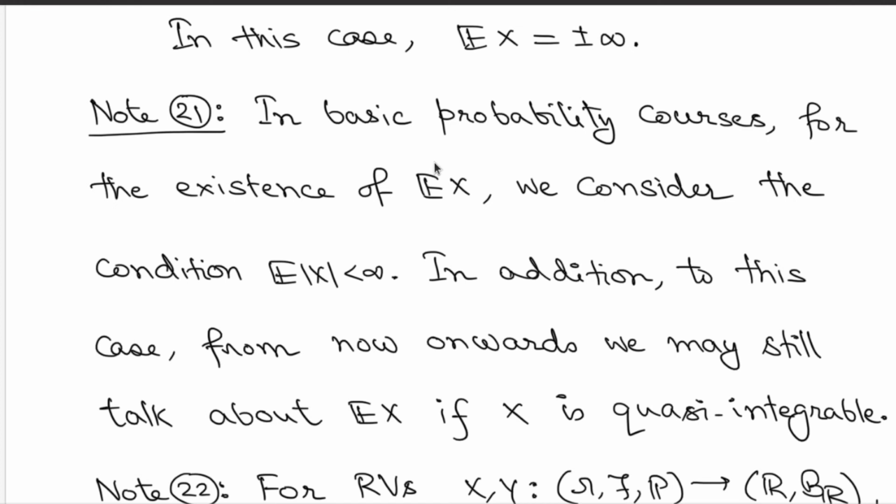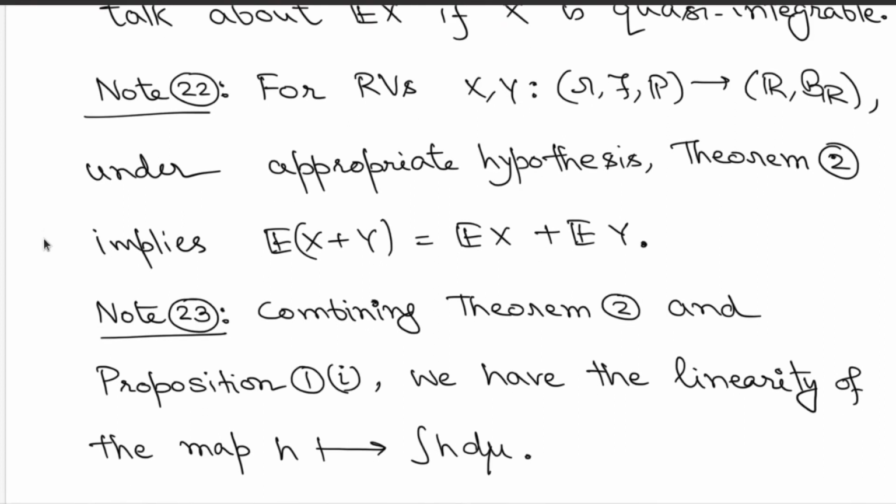That is the power of measure theory that we are using here, and since we have defined the expected value of x through these measure theoretic integrations, we are going to consider this in the cases when x is quasi-integrable. Great. Now, an important fact here is that the additivity of the integral that we have just discussed will allow us to prove this kind of a statement, that under appropriate hypothesis, if you have two random variables x and y, then expected value of x plus y is equal to expected value of x plus expected value of y.